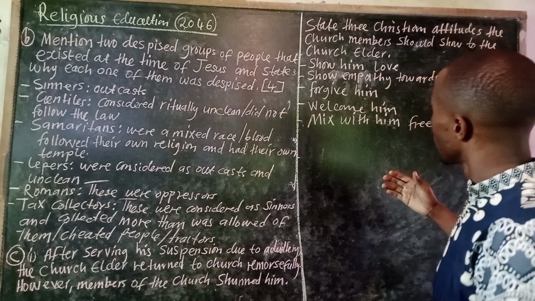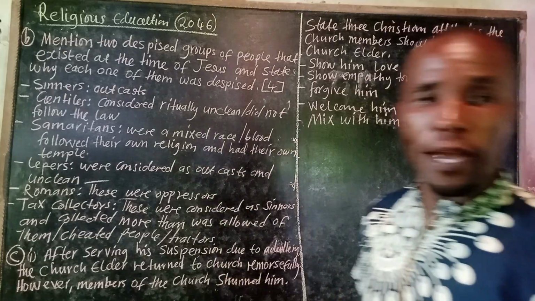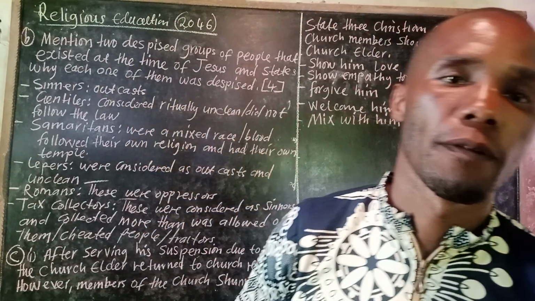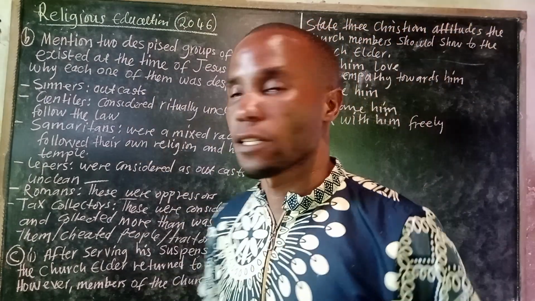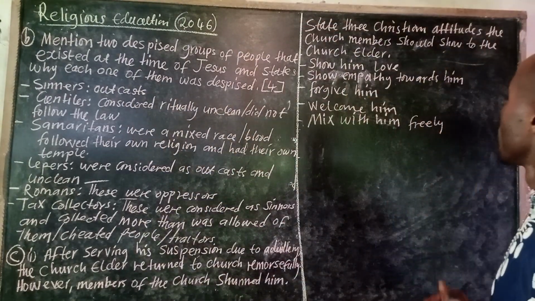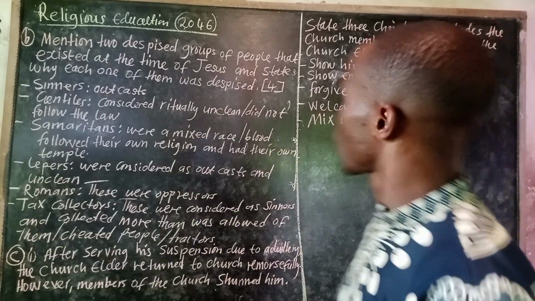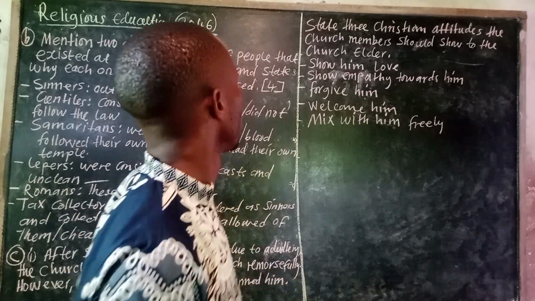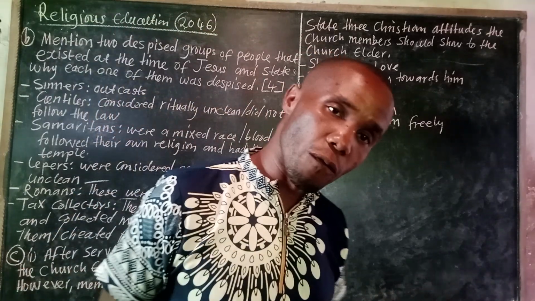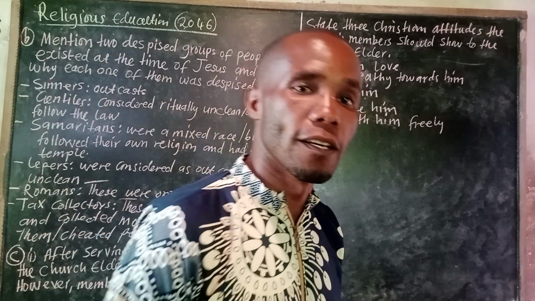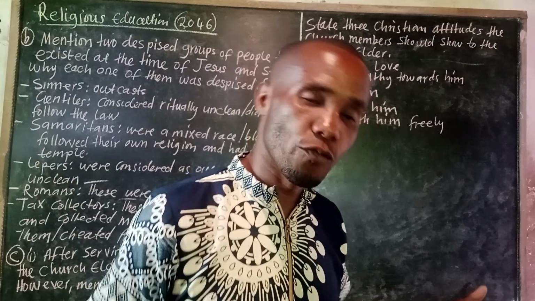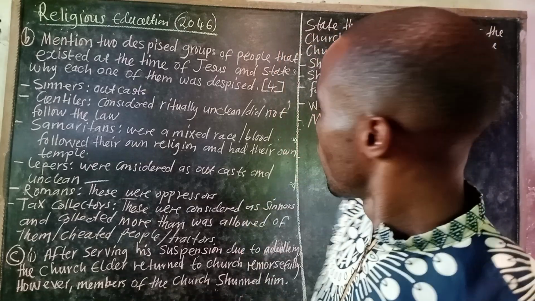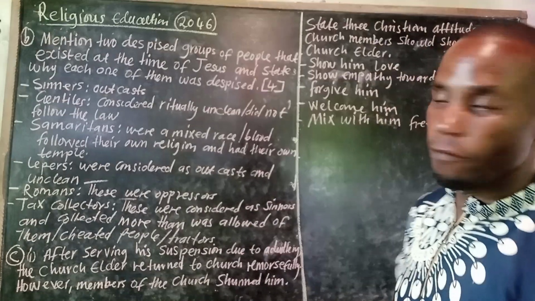So one of them, show him love. We have to show him love because that person has now become part of us. Then the other one, show empathy towards him. Then apart from that, we should also forgive him for whatever he did. Because according to us Christians, there's no one who is righteous on earth. So we just have to forgive him.